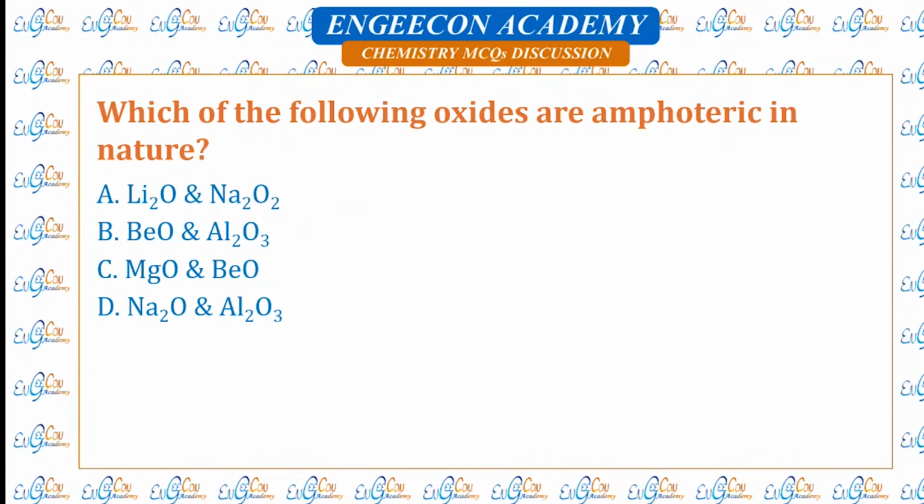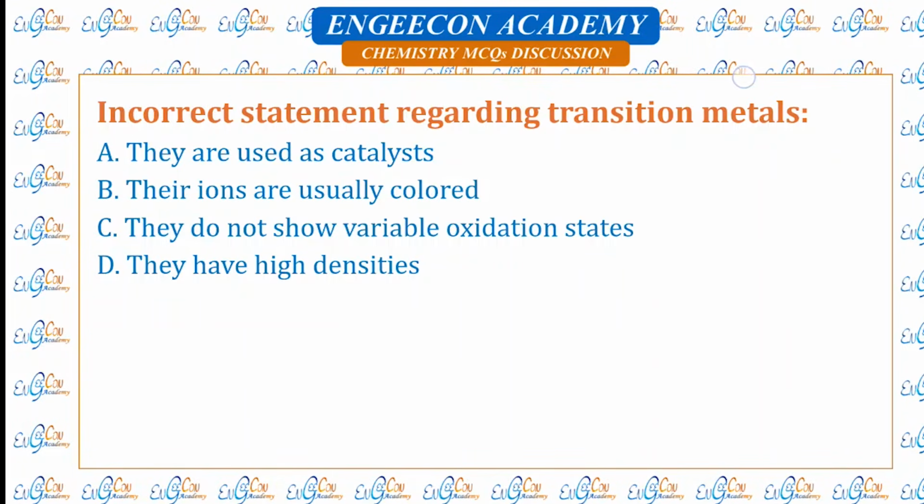Which of the following oxides are amphoteric in nature? So oxides of lead, oxides of aluminium, oxide of tin, oxide of beryllium. So keep these oxides in mind. These oxides are amphoteric. So here we have been given beryllium and aluminium as the option. So this is correct.